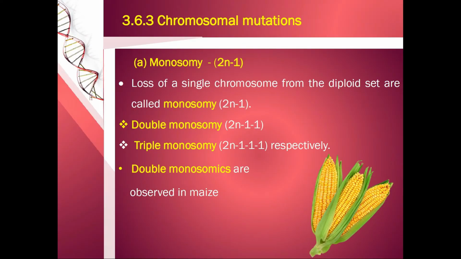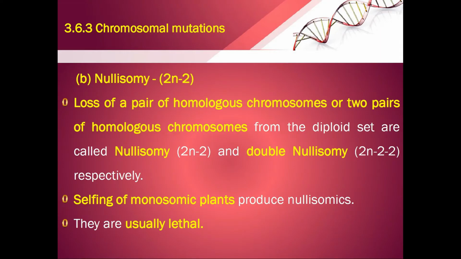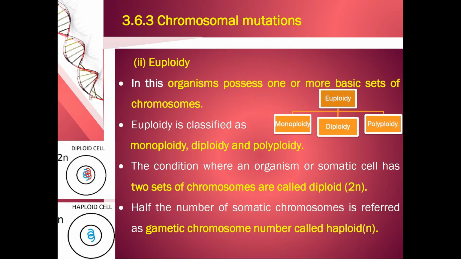Monosomy, 2n minus 1: loss of a single chromosome from the diploid set. Double monosomy is 2n minus 1 minus 1, and triple monosomy is also there, 2n minus 1 minus 1 minus 1. Double monosomy conditions are observed in the maize plant. Next is nullisomy, which is 2n minus 2: loss of a pair of homologous chromosomes, or two pairs of homologous chromosomes, from the diploid set. Double nullisomy is 2n minus 2 minus 2. Selfing of a monosomic plant produces nullisomics, and they are usually lethal. Lethal means they will make the plant die.